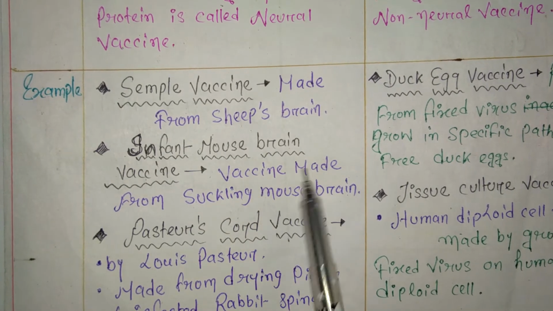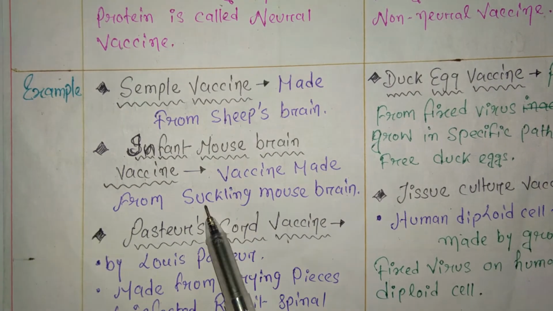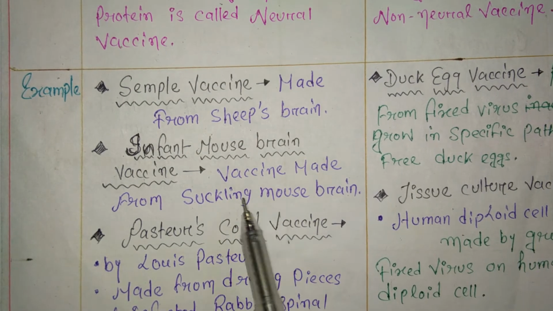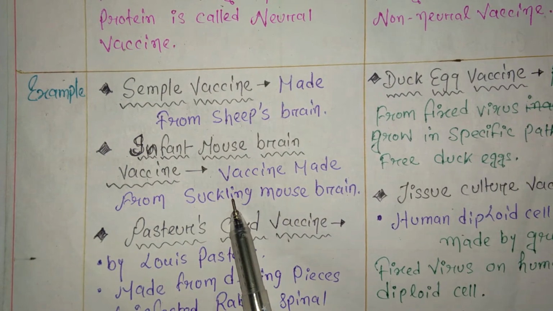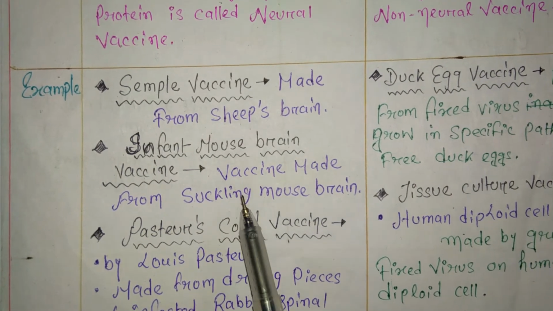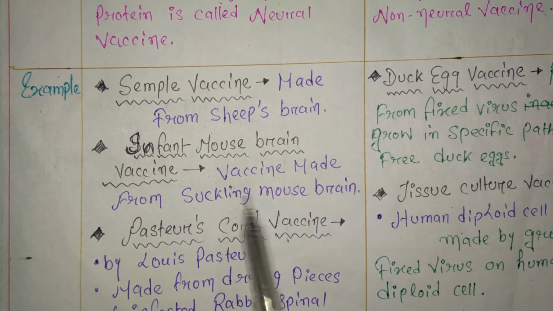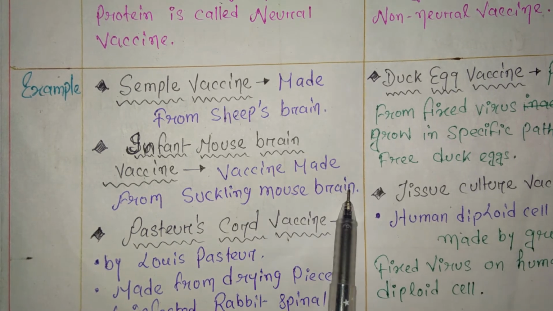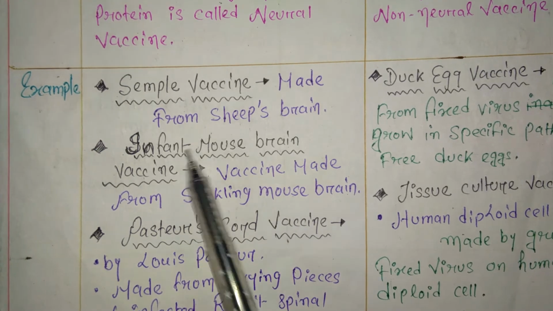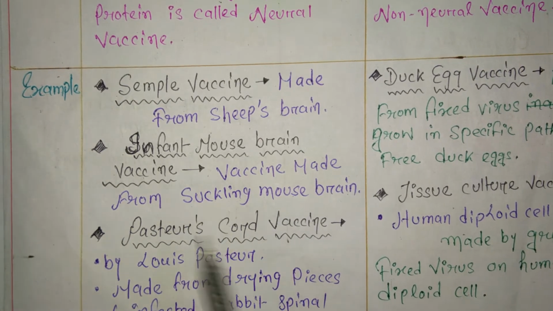It is made from suckling mouse brain. Suckling means the mouse is still a baby and drinks milk from its mother. So from the baby mouse brain we make this vaccine, that's why it's called infant mouse brain vaccine.